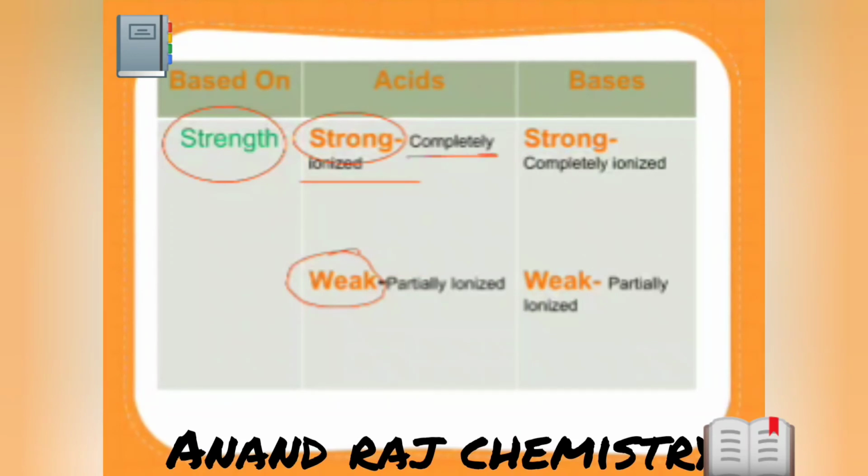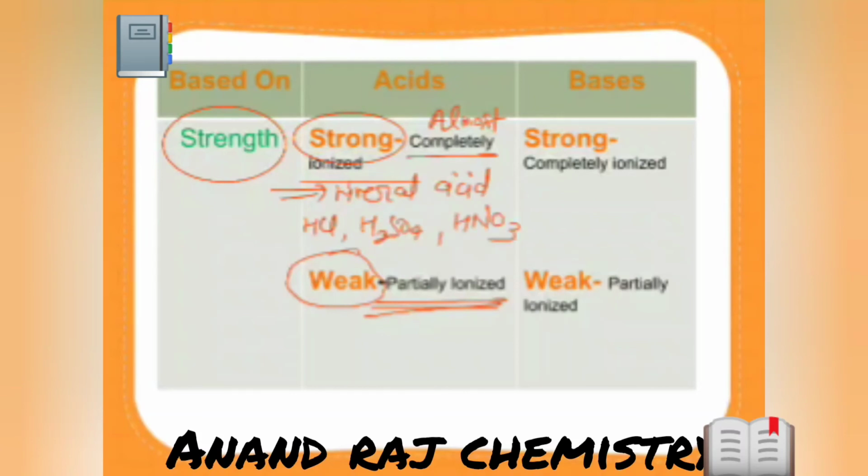Strong acids will completely ionize, almost. We can say almost completely ionized. Weak acids are partially ionized. Example of strong acids, mineral acids like HCl, H2SO4, HNO3. Okay. Now, what is the exception?